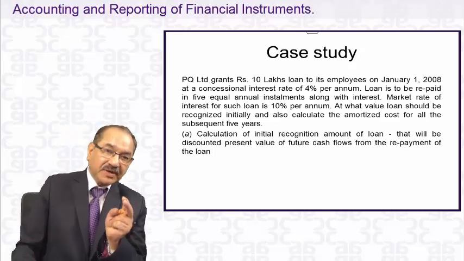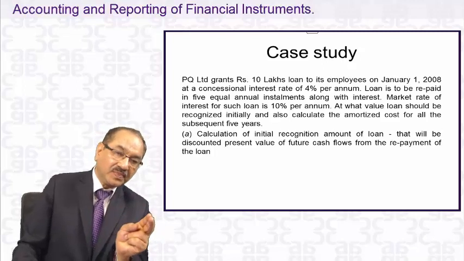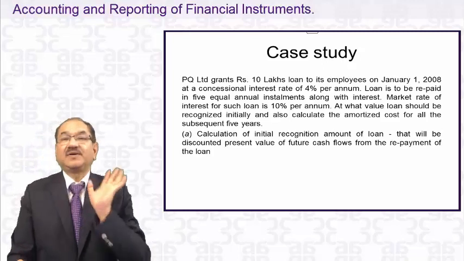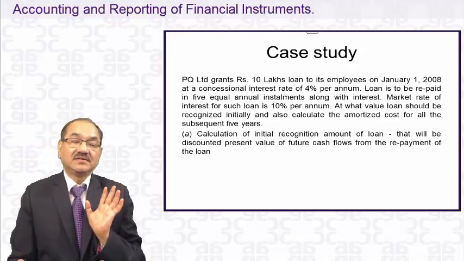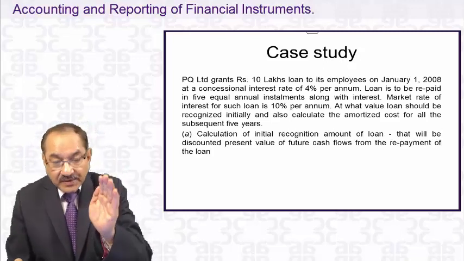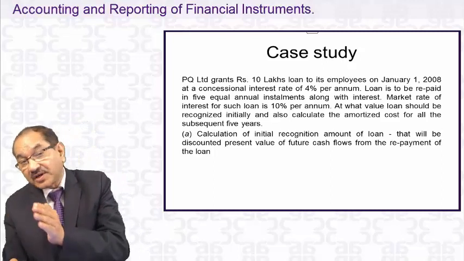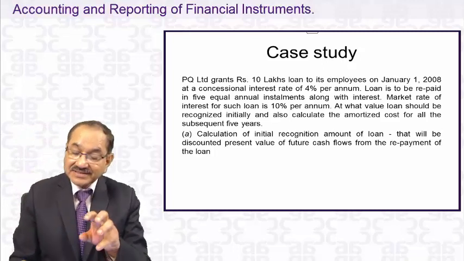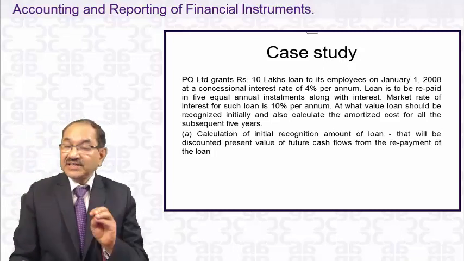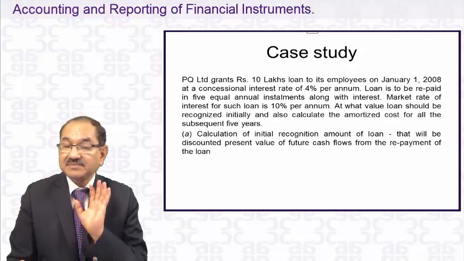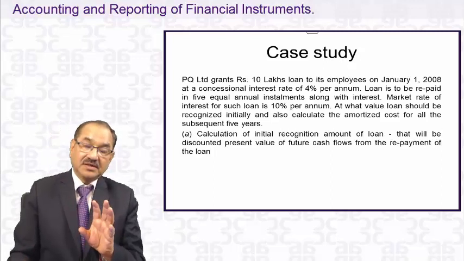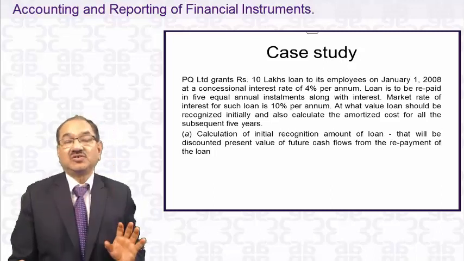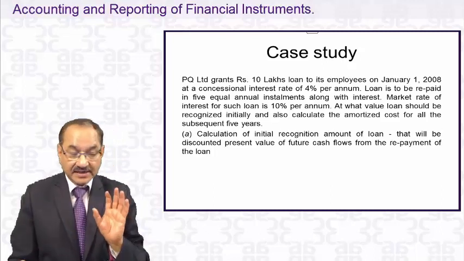So we have to see first that it is initially recorded at fair value. If any financial asset is not at fair value, we have to compute the fair value of that financial asset. It will be carried at amortized cost. We have to compute amortized cost in the subsequent measurement. And this is the case which has appeared a number of times in the exams in the past. If you solve such types of questions, there is no change in the solution of these questions. I read it.